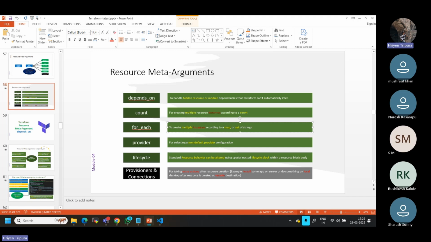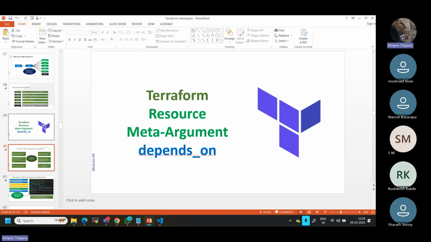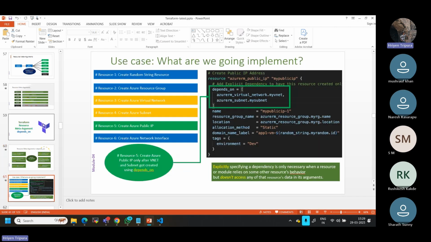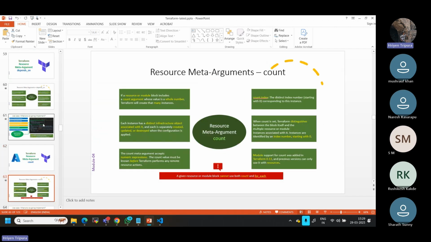Okay, so let's go a little bit here. You can have a look at this once, but I don't want to spend much time on it for now. In your case, yes, you can go through this if you have time. So let's go directly to count here, as we are talking about count. If a resource or module block includes a count argument whose value is a whole number, Terraform will create that many instances.